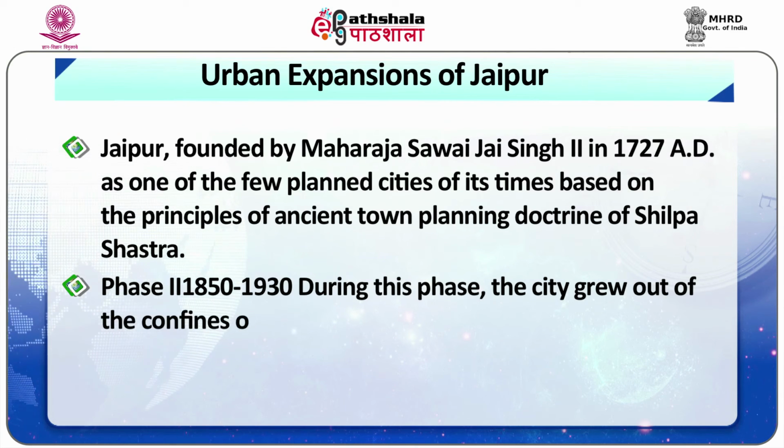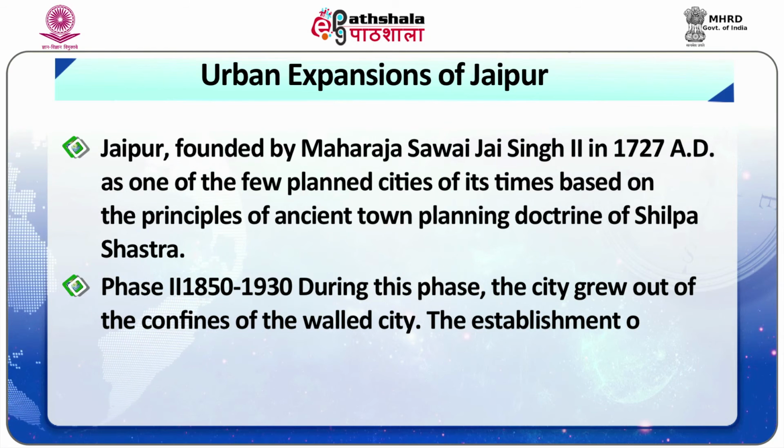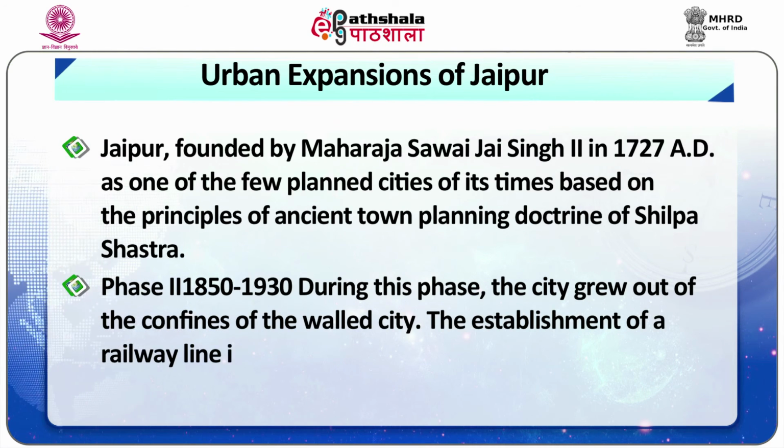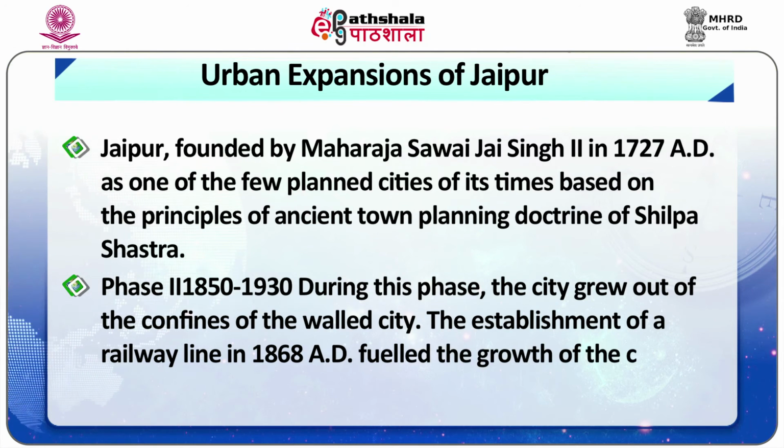The second phase belonged to 1850 to 1930. During this phase, the city grew out of the confines of the walled city. The establishment of a railway line in 1868 AD fueled the growth of the city. Then coming to the third phase, which was scheduled between 1930 to 1970.